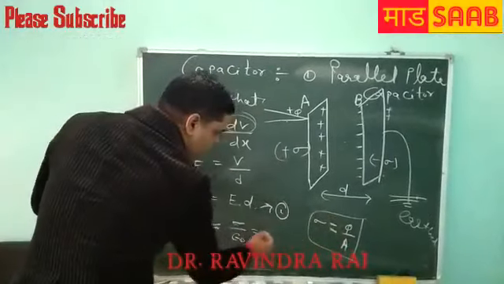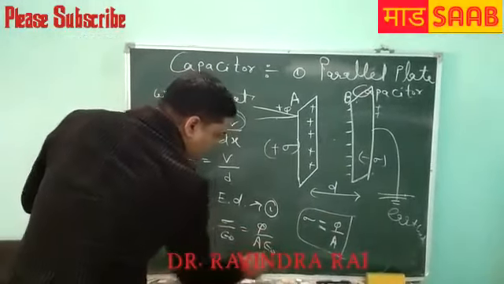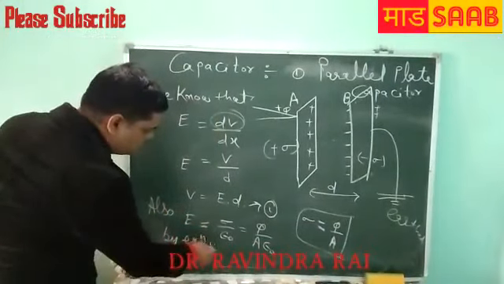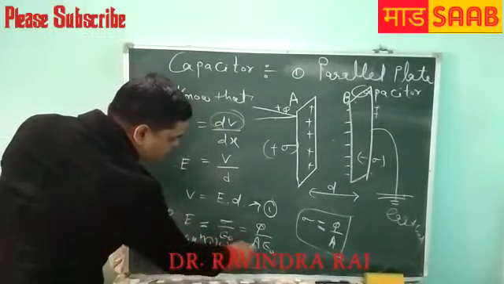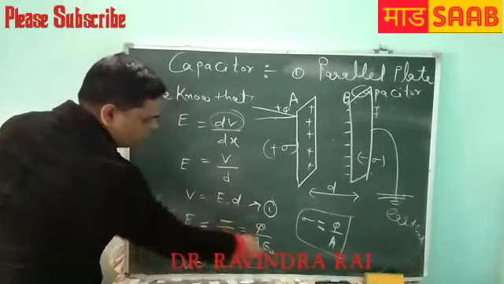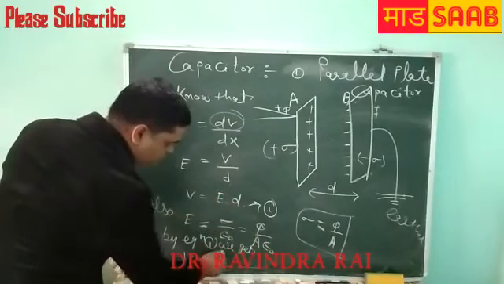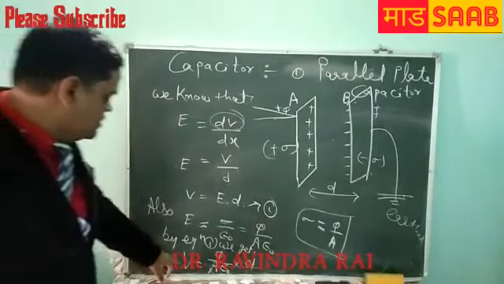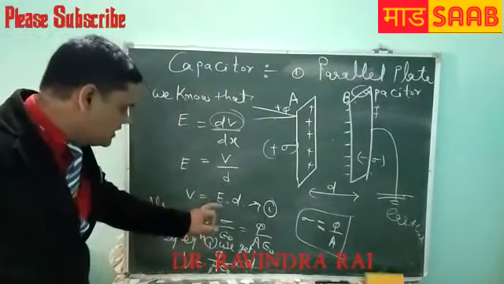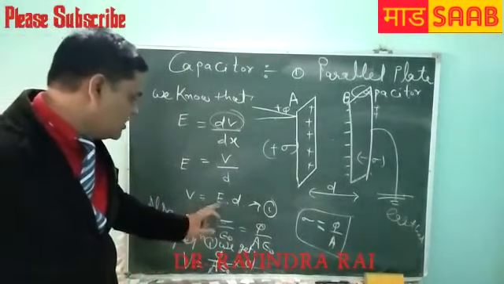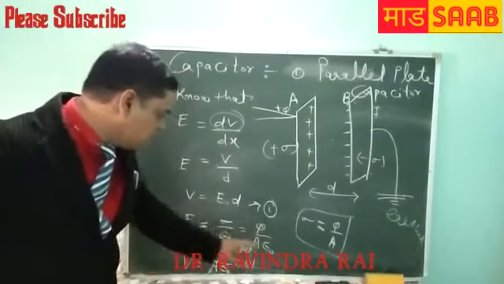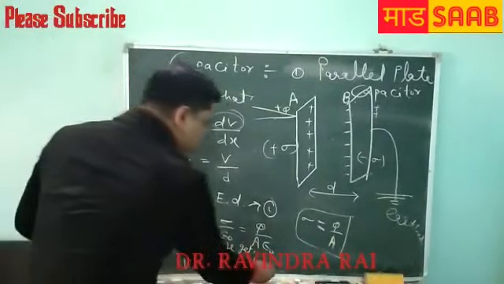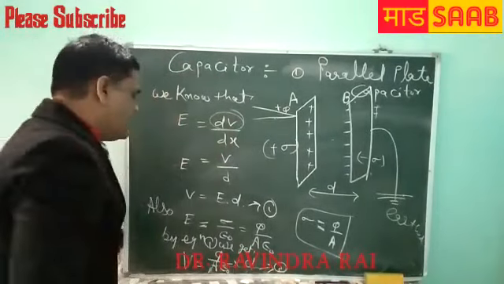So putting this value of E in the above equation, by equation 1 we get V equal to sigma, that is Q upon A epsilon naught, and D. Okay, student. So this is the second step. So very easy.